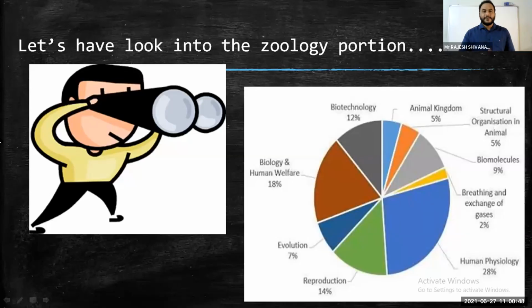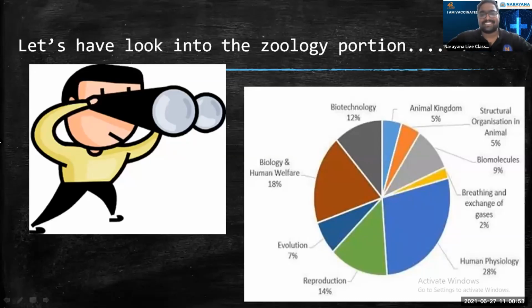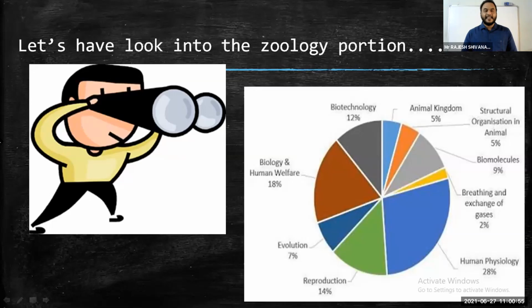Exactly, sir. The problem there is overconfidence. They should not be overconfident about any subject. They take it for granted, and that is the main reason they lose marks. They overlook a lot, opt for another option, and it turns out wrong.